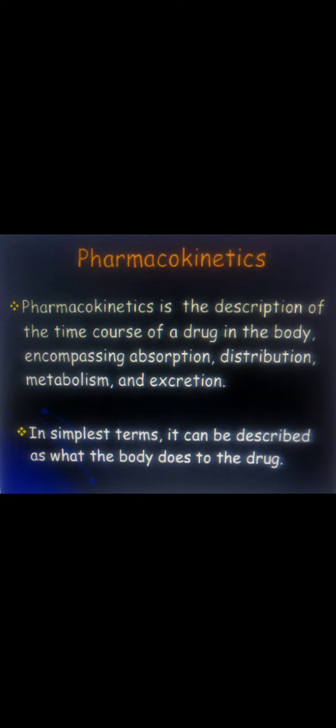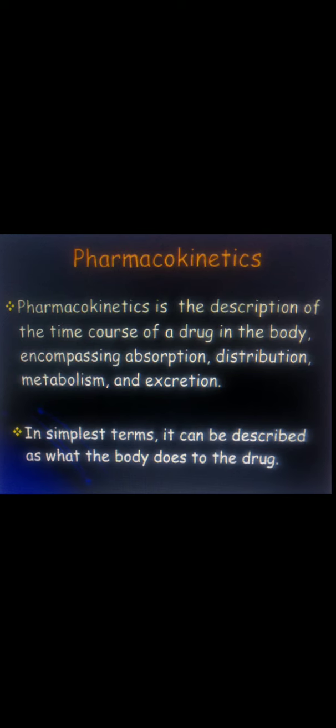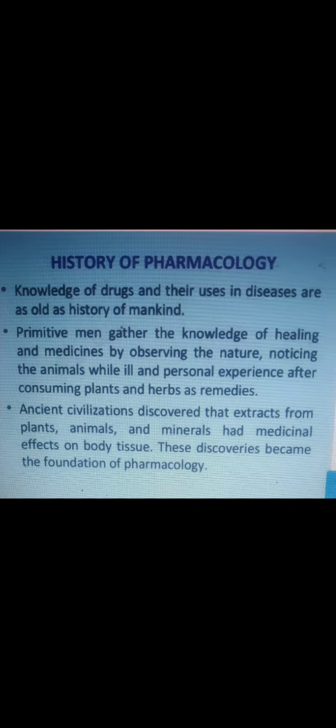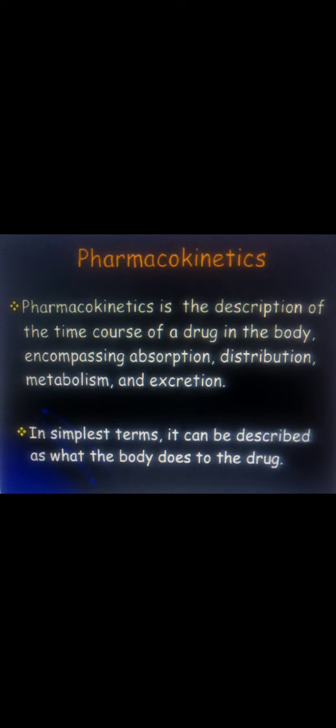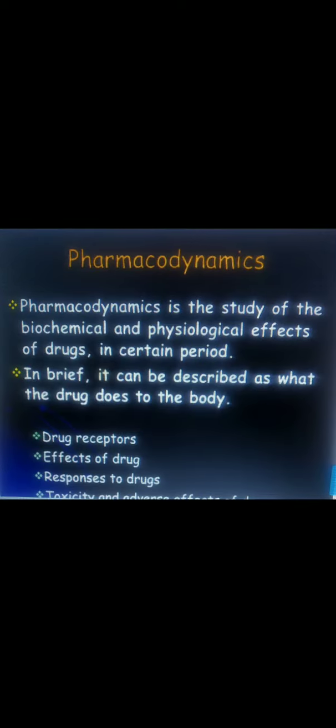It can be divided into two parts. The first one is pharmacokinetics. Pharmacokinetics is what the body does to the drug. On the other hand, pharmacodynamics is what the drug does to the body. So these are the two branches of pharmacology.